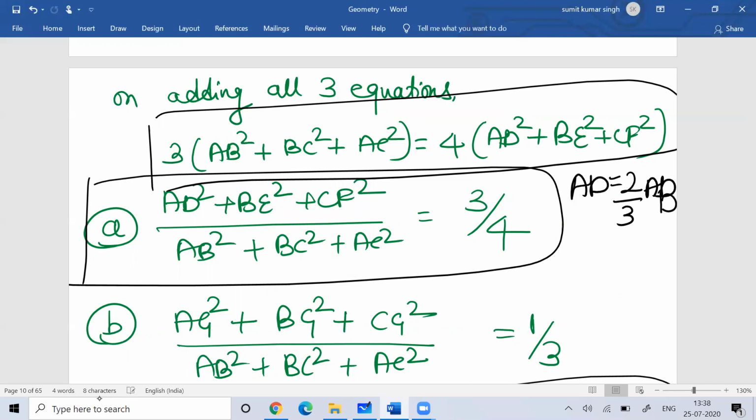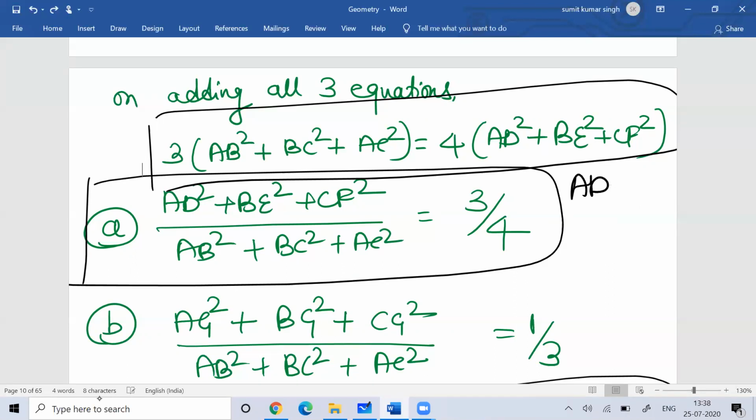Similarly, BE is two-third of the side, and so on.